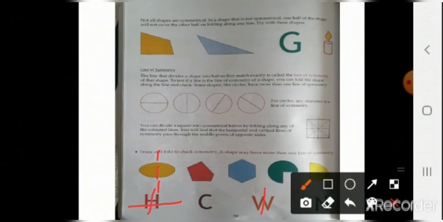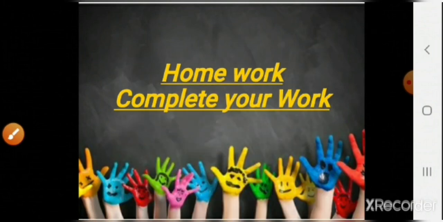Okay, so you have to try it in the homework. Understood? So what is your homework? Your homework is to complete your work. Understood? Very simple exercises these are. You have to do. Okay, revise it.